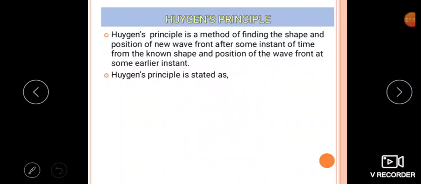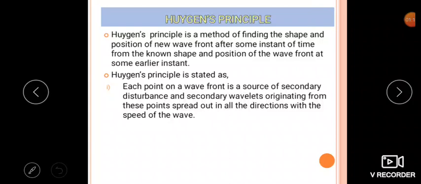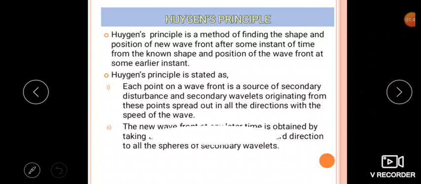The Huygens principle is stated as: each point on the wavefront is a source of secondary disturbance. Each particle on the wavefront behaves like a source of secondary disturbance, and the secondary wavelets originating from these points spread out in all directions with the speed of the wave. The new wavefront at any later time is obtained by taking the tangential surface in the forward direction to all the spheres of the secondary wavelets.